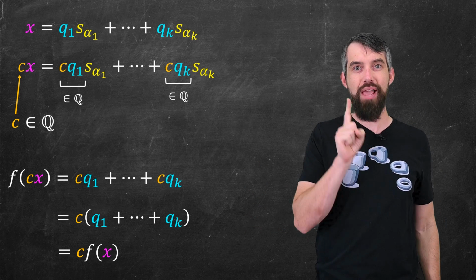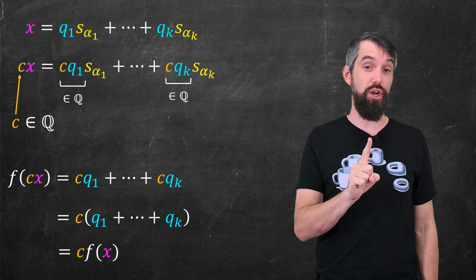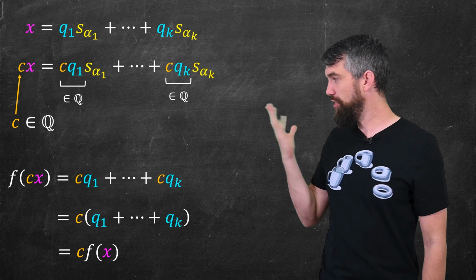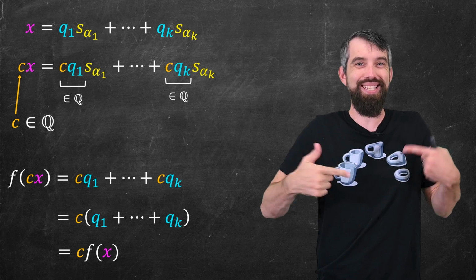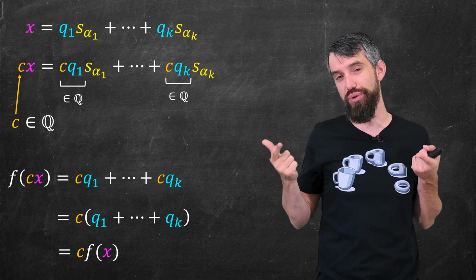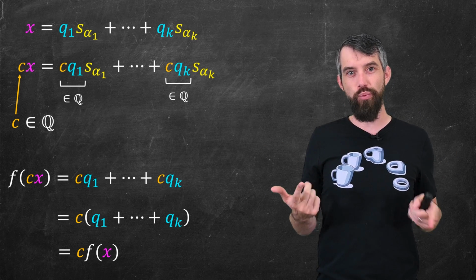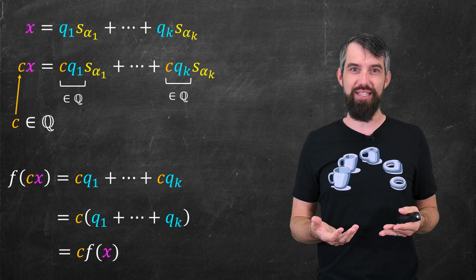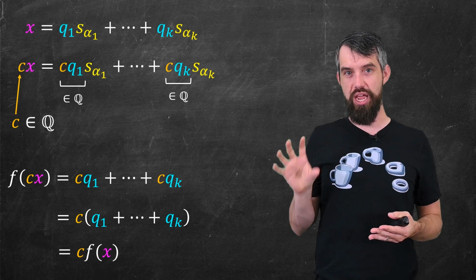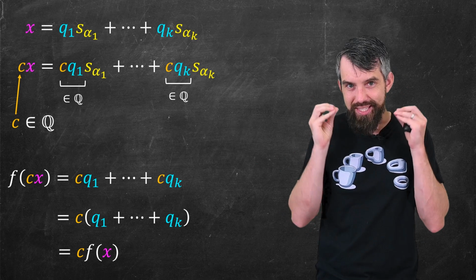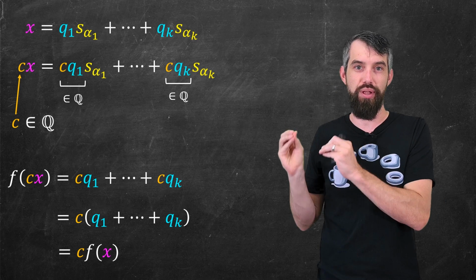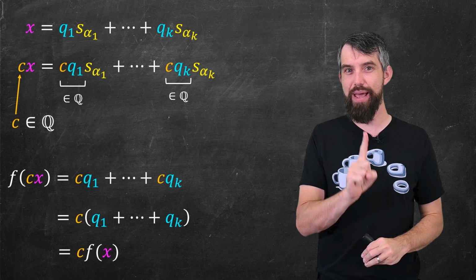If I multiply by a real scalar, in particular an irrational, then this property doesn't work because the things stuck out the front are no longer rational numbers. So really what I'm going to be proving is something that's called Q-linearity, or linearity with scalars that are rational numbers. Let's come back to that point in a moment.